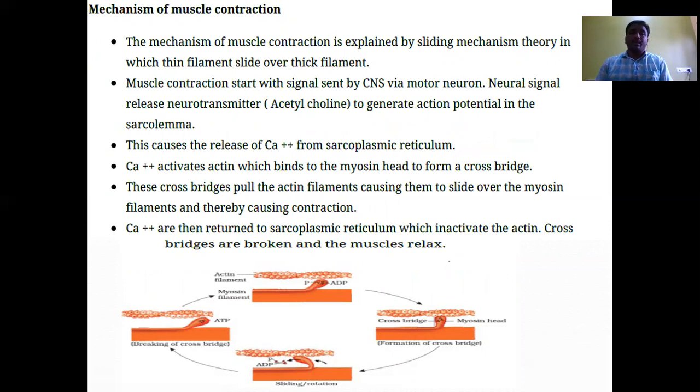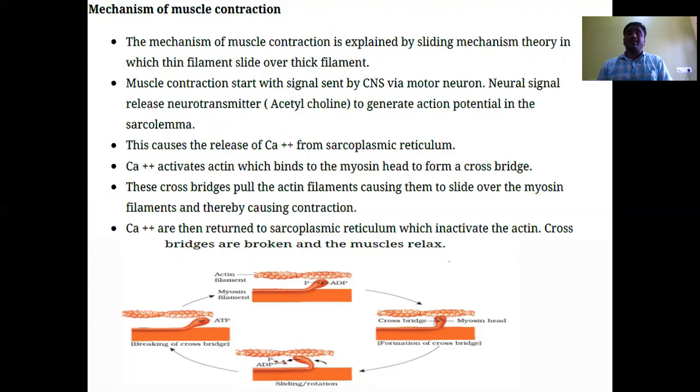Next, the mechanism of muscle contraction. The mechanism of muscle contraction is best explained by the sliding filament theory. According to the sliding filament theory, muscle contraction takes place by the sliding of thin filaments over the thick filaments.